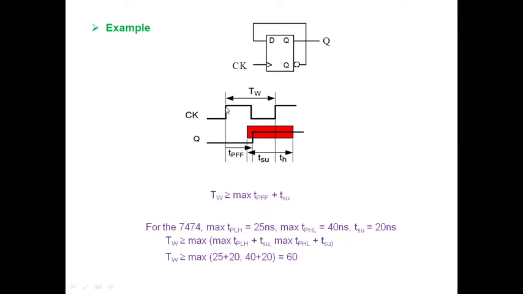The initial state of my output is logic 0, and it goes to logic 1 after a certain amount of time following the rising edge of the clock. So the time interval between the application of the triggered edge and the time at which the output actually makes a transition is called the propagation delay of the flip-flop.